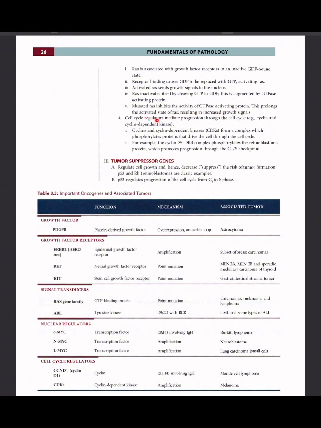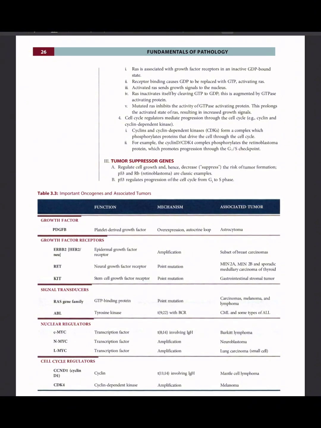Cell cycle regulators mediate progression through the cell cycle, for example, cyclin and cyclin-dependent kinase. Cyclins and cyclin-dependent kinases, CDKs, form a complex which phosphorylates proteins that drive the cell through the cell cycle. For example, the cyclin D and CDK4 complex phosphorylates the retinoblastoma protein, which promotes progression through the G1 to S checkpoint.